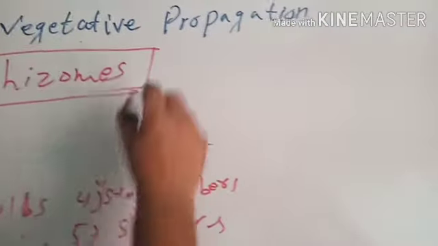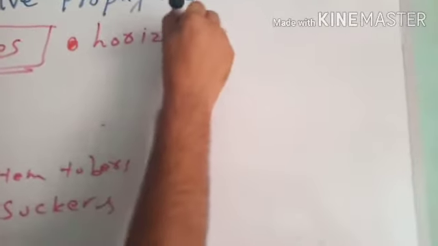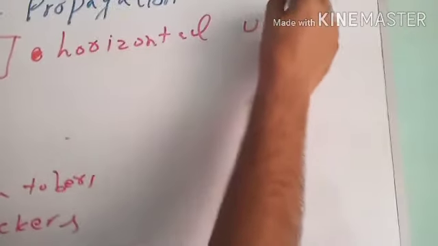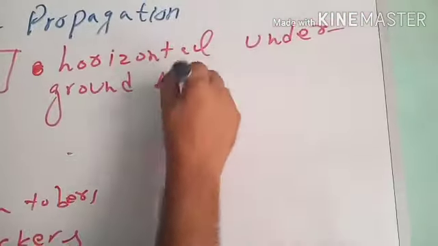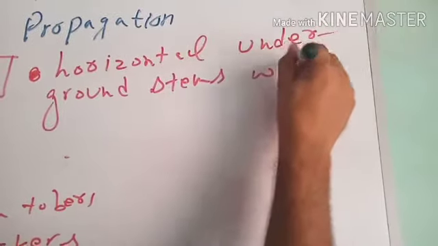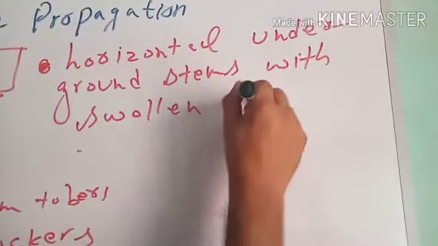Rhizomes are horizontal underground stems with swollen nodes.